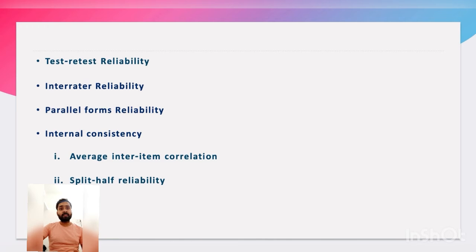How to measure it? There are two common methods. One is average inter-item correlation.